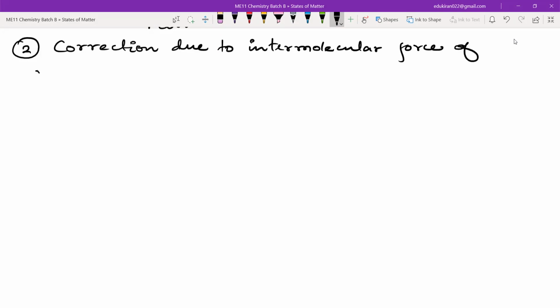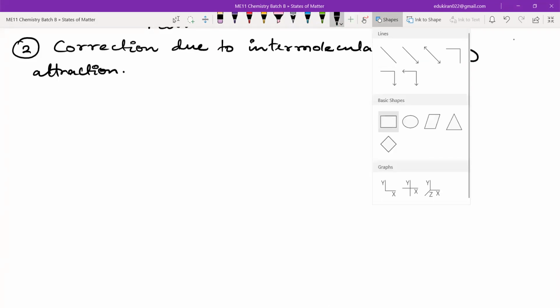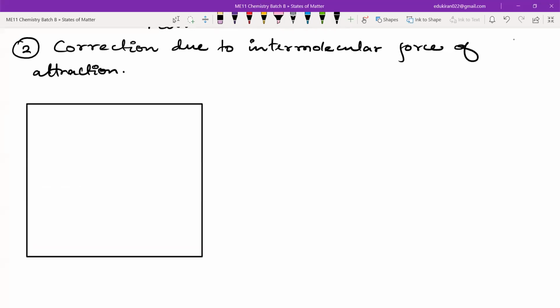Now, to understand this, please listen and don't write anything right now. Let us say you have a molecule and this is in the middle of the container. Let me make a big container here like this. And let us suppose we have a gas molecule here in the middle.